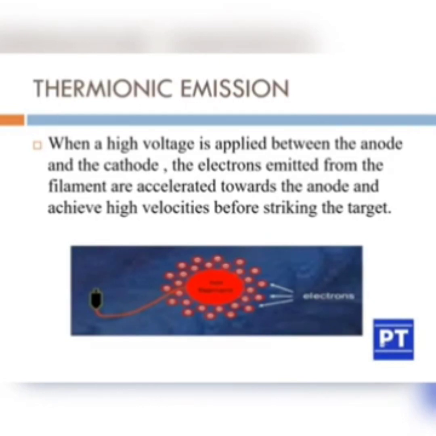We have a focusing cup in the area of the cathode in order to focus the electrons towards the target, and the electrons move from the cathode towards the anode. The anode is the target material, and from there X-rays are produced.